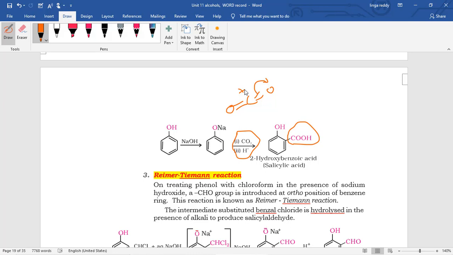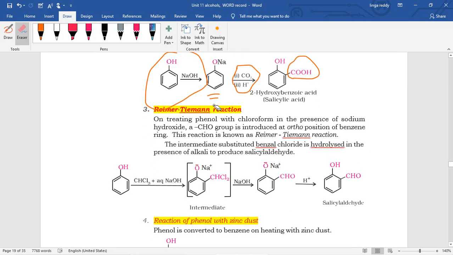For that, what we are doing is taking phenol with base, and then the phenoxide ion is formed. Once the phenoxide ion is formed, then even a weak electrophile can easily react. This phenoxide ion reacts like this, and then the reaction will start.